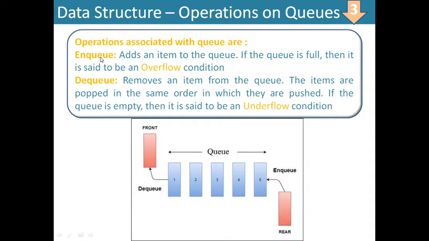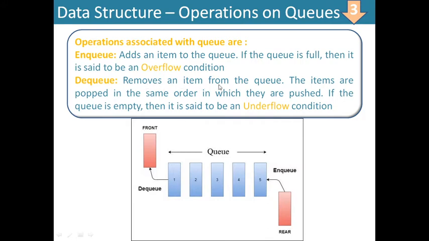If you are implementing through a list, you can't say the list is full, because any number of items can be added at the end of the list. It keeps on expanding. Overflow condition may come in case of arrays. If you are implementing queues using arrays, then an overflow situation may come because arrays have fixed size.